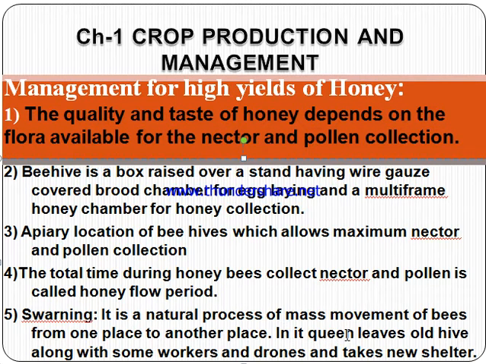In it, the queen leaves the old hive along with some workers and drones and takes new shelter. So a new queen takes some drones and some workers along with her and makes a new shelter. And this queen gives new eggs. This can be done in the spring season, and to give the new eggs a new shelter will be prepared. So this is known as the swarming process.